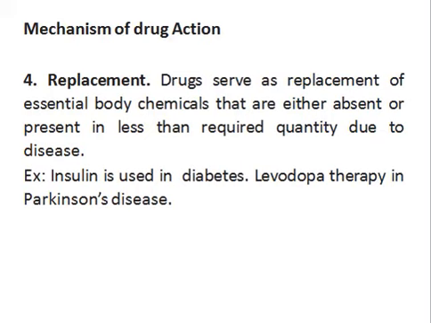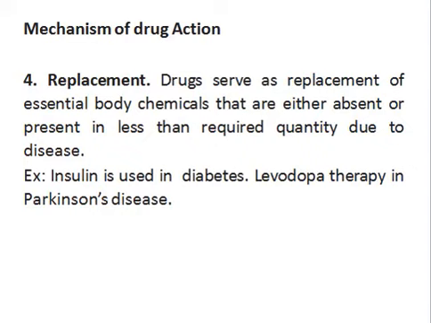Then certain drugs act by means of replacement. Drugs act as replacement for essential body chemicals that are either absent or present in less amount than is required. For example, if a person has diabetes, it is caused by a reduced level of insulin.